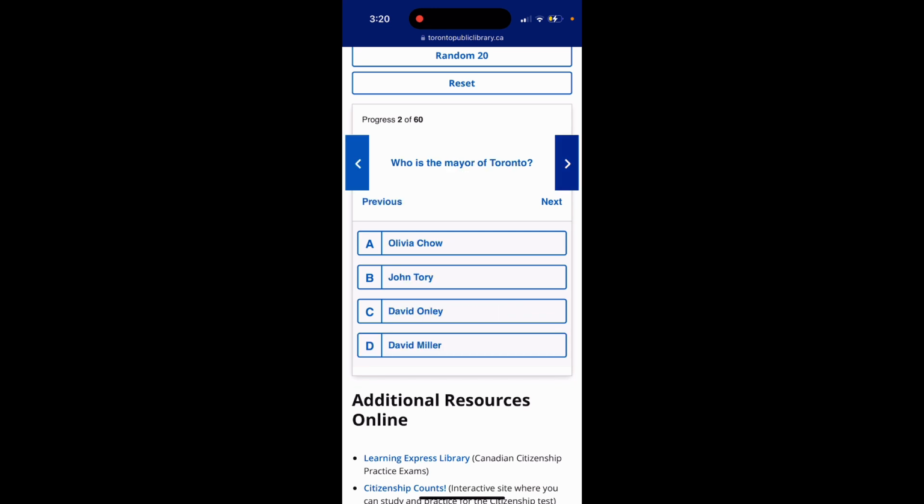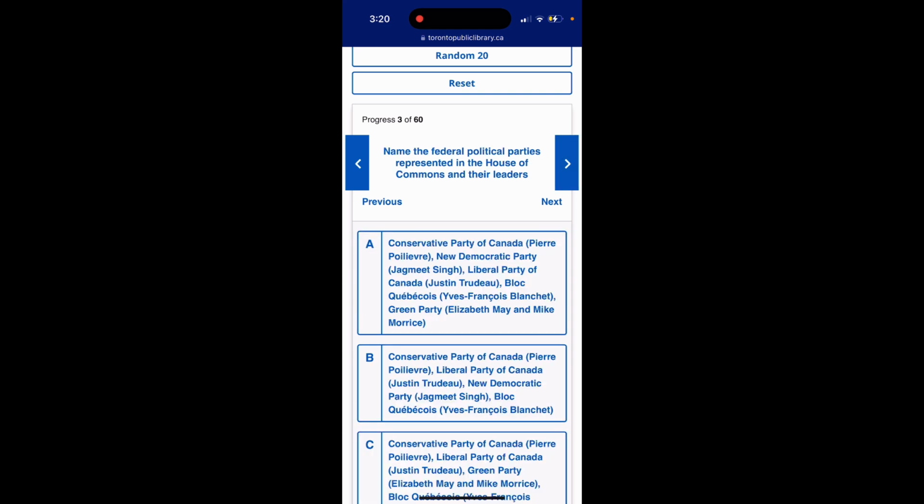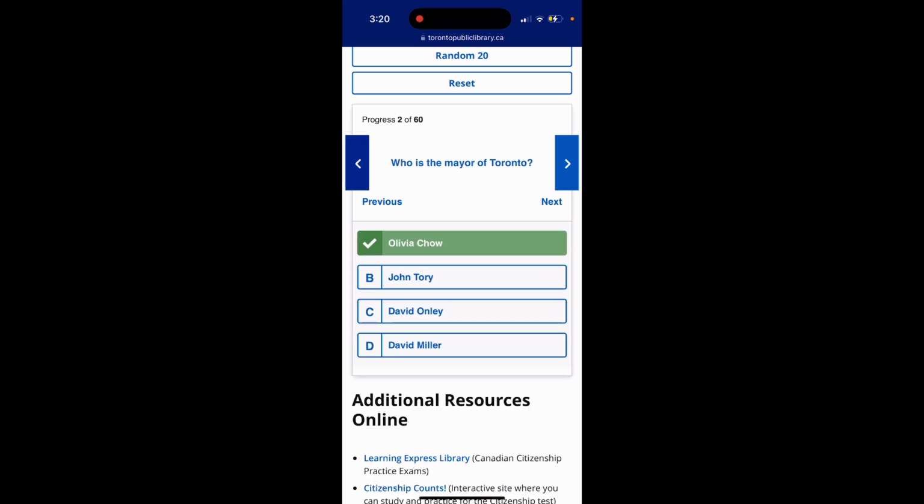Question 2. Who is the mayor of Toronto? Olivia Chow, John Tory, David Onley, David Miller. The answer is option A, Olivia Chow.